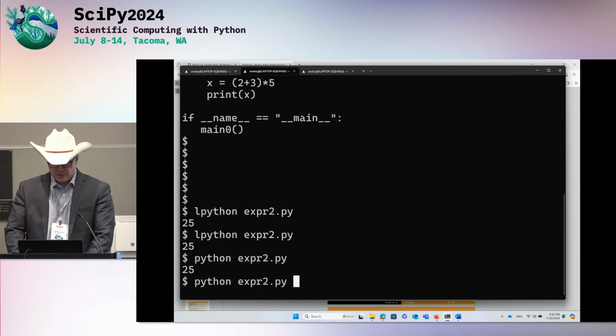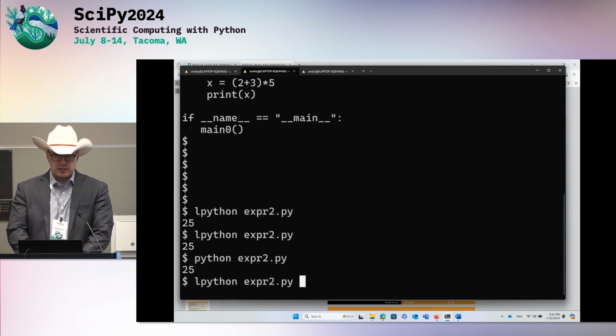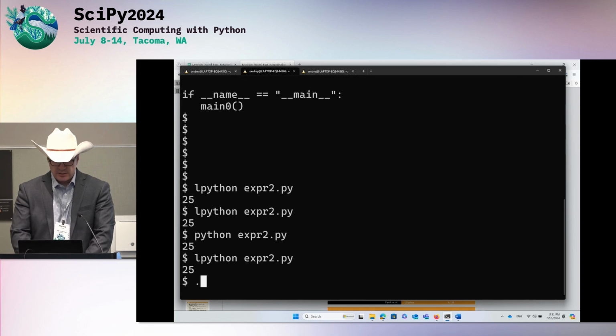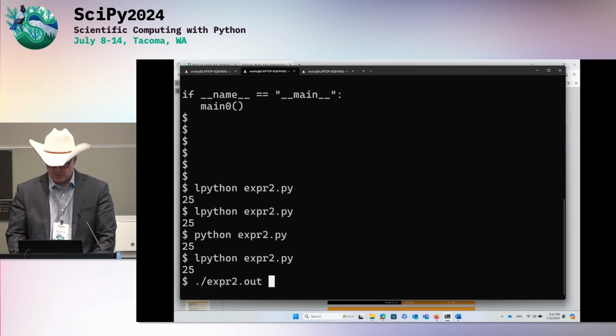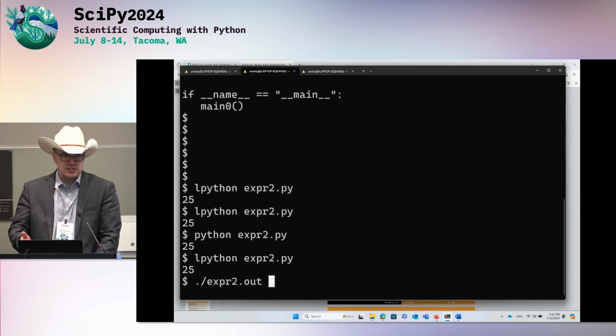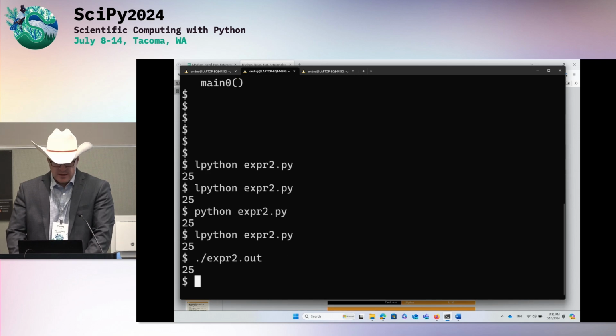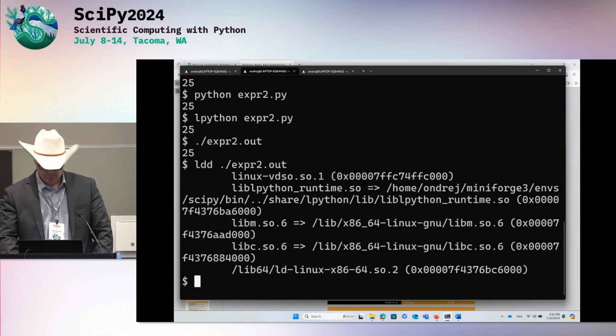So let's look at what LPython did. It's a compiler, so we can tell it: if you just call it like Python, it generates a binary and runs it for you automatically. So it behaves like Python. The binary that it generated in this case has a default name, expert.out. When we examine the binary, I'll move it up a little bit.